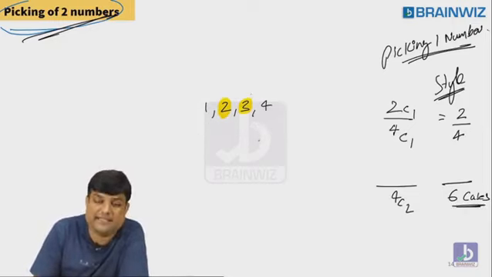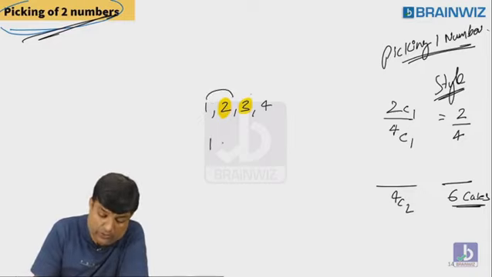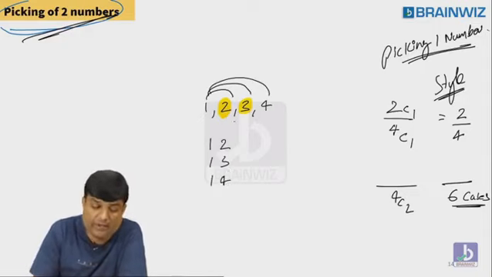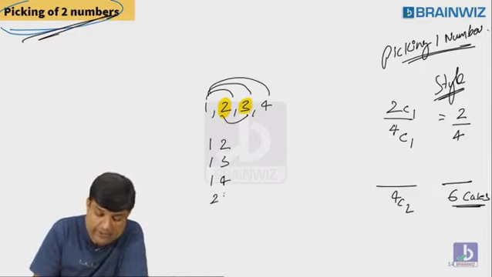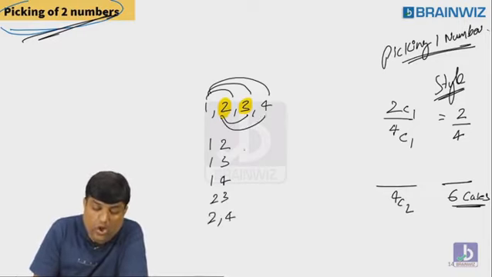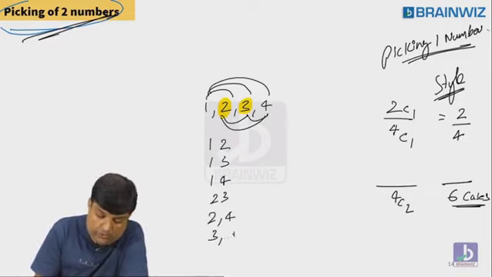I'll tell you what are the 6 cases. In your hand, you may get 1, 2, or you may get 1, 3, you may get 1, 4. Or when you pick, you may get 2, 3 in your hand, or you may get 2, 4, or you may get 3, 4.